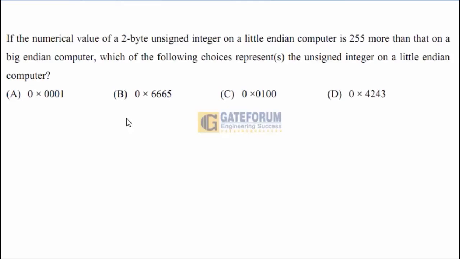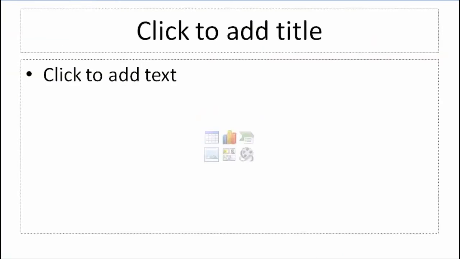Before we solve this question, we need to have an idea about big endian and little endian computer systems. Let us see what it is. Either you call it little endian or big endian, these are one of the addressing conventions for the successive bytes of the main memory. We have two conventions. The first one is big endian. Let us see what big endian is. Let us say that we have 2 bytes.